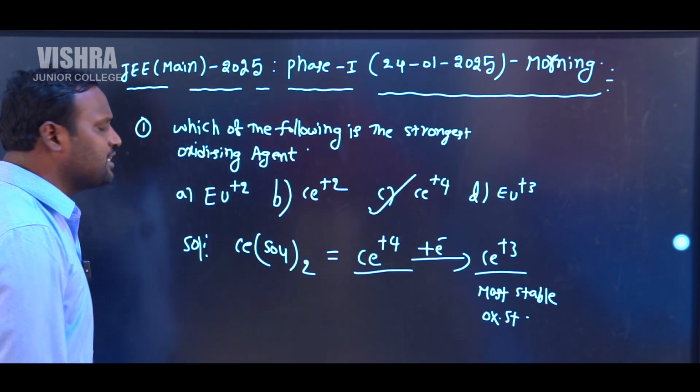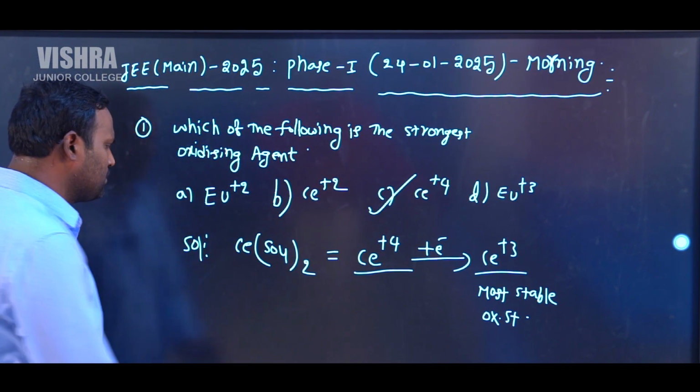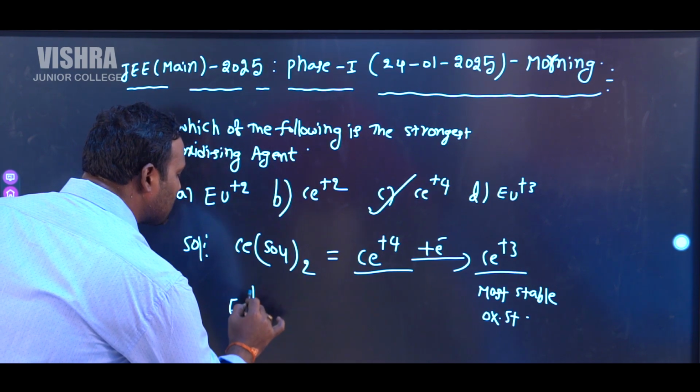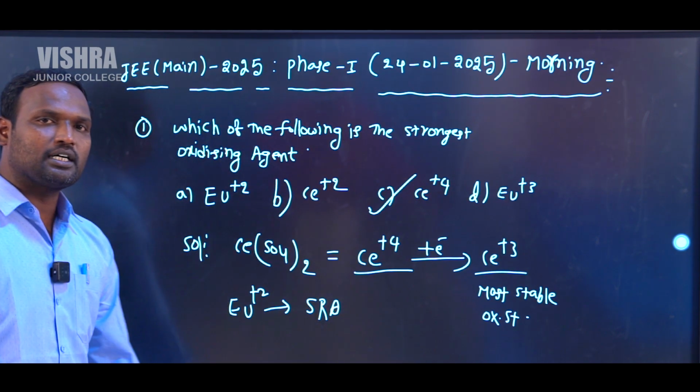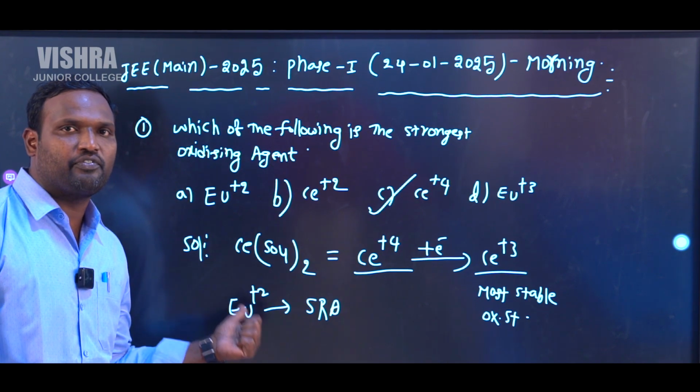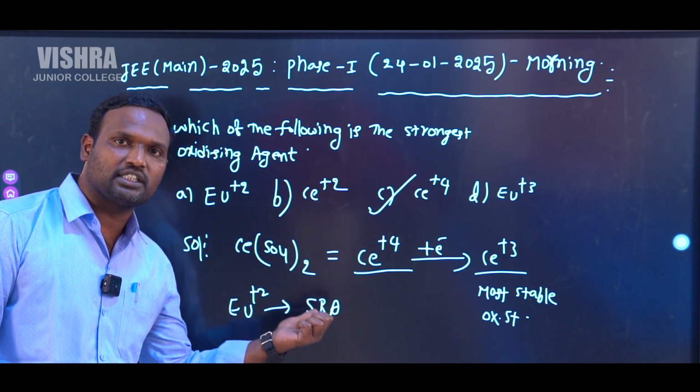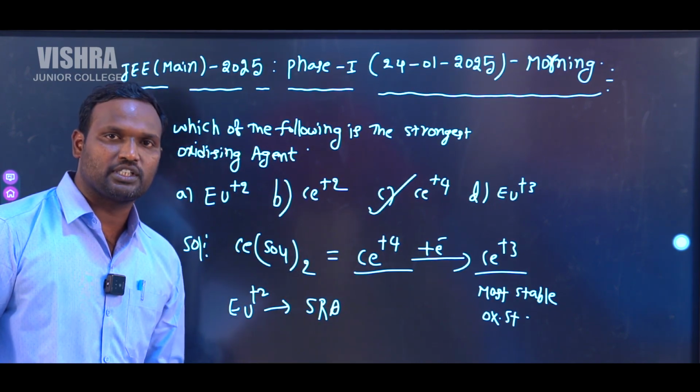In this case, if you take a europium plus 2, it acts as a strong reducing agent because it is in lower oxidation state. Whenever atoms are in their lower oxidation states, they act as strong reducing agents.